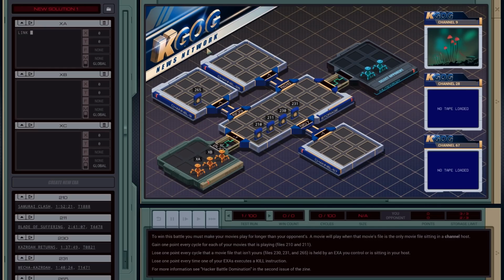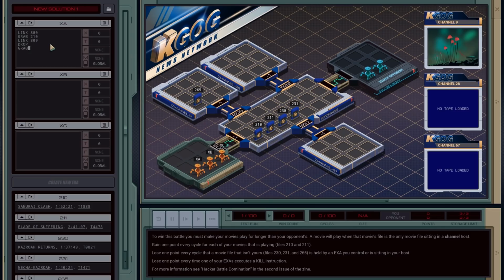We're gonna link 800. Oh, why did I hit tab? Grab one of my files, 210, and move it into a location where I can link 809, and then drop.